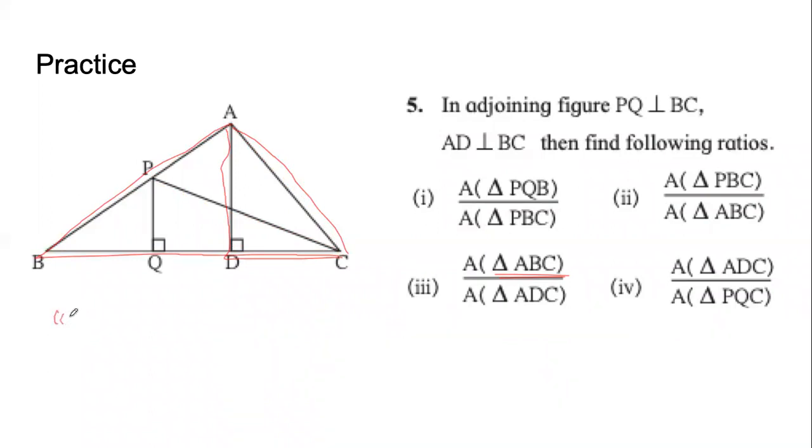Now, because the height is same, the ratio of the areas will be nothing but the ratio of the bases. ABC का base है BC. Triangle ADC का base है CD or DC, जो आप लिखना चाहें. But the reason has to be triangles with equal heights. Confirmations.